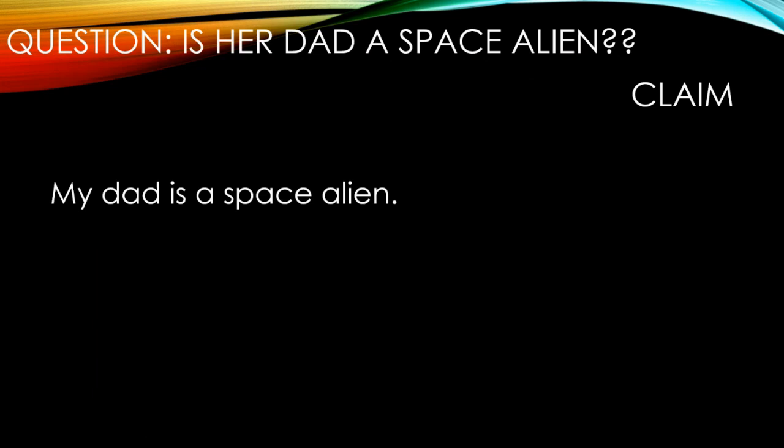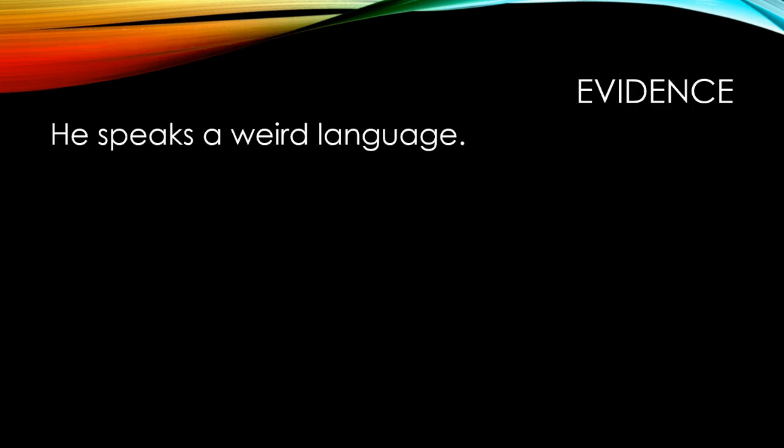So what is it that the little girl is claiming? She seems to think her dad is a space alien. The girl's first piece of evidence is that her dad speaks a weird language. Go back if you need to and see if you can list her other pieces of evidence. So I found 5 pieces of evidence that the girl listed to support her claim that her dad is a space alien.